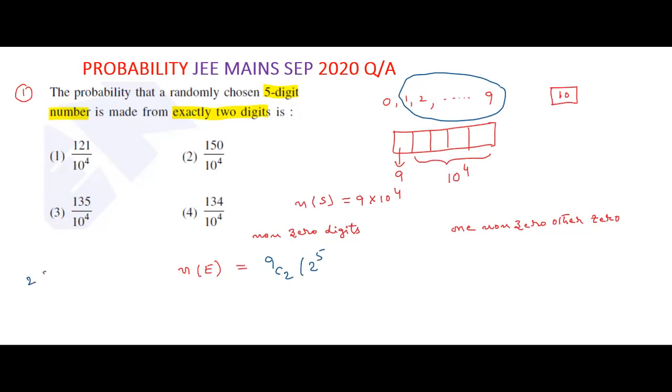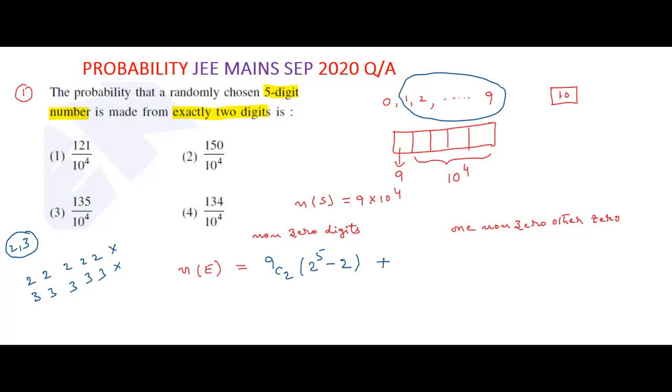But all 5 places cannot be filled with the same digit. Why have I written 2? Suppose the digits I selected are 2, 3. So all 2's cannot be possible, and all 3's cannot be possible. Each and every number we must fill with 2 digits, not 1 digit. Here 2 2 2 2 2 has only 1 digit, 3 3 3 3 3 has 1 digit. Out of 2 power 5, those two 5-digit numbers can be subtracted. Students, have you understood?